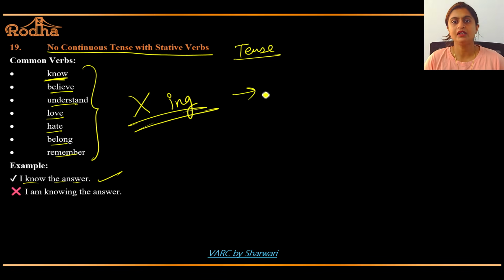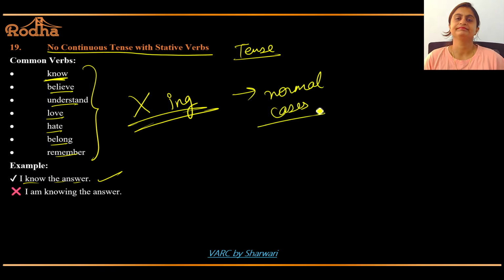Okay. In normal cases, no ing. Are we clear here? See, these are grammatical rules, correct? While speaking, we may use it a little bit differently, but these are the rules that need to be followed for grammar in your exam. Please make sure you follow these rules. These are the 30 rules, only 30 rules that you require in JIPMAT. Nothing more than this, okay? So, no continuous tense with stative verbs.